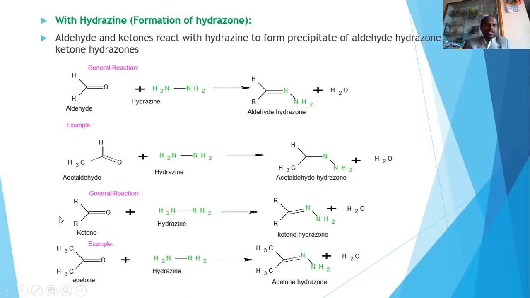So this will be a general reaction. A ketone is treated with hydrazine forming a ketone hydrazone. And for the example, acetone is taken. Acetone treated with hydrazine gives rise to acetone hydrazone. So overall, aldehyde or ketone reacts with hydrazine forming aldehyde hydrazone or ketone hydrazone. So with this, I will move to the next slide.